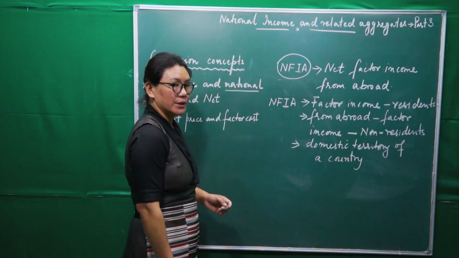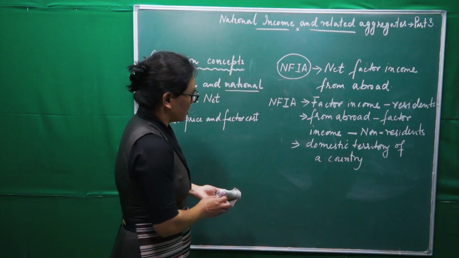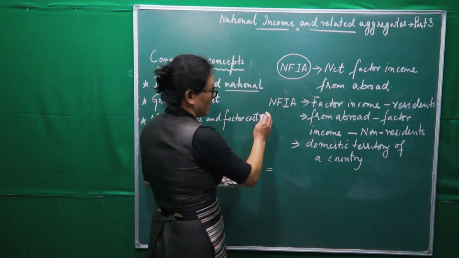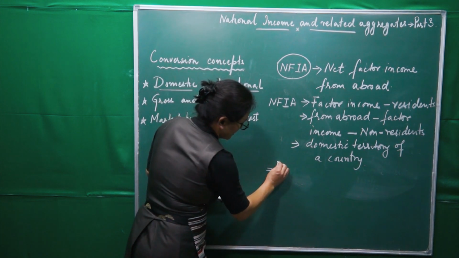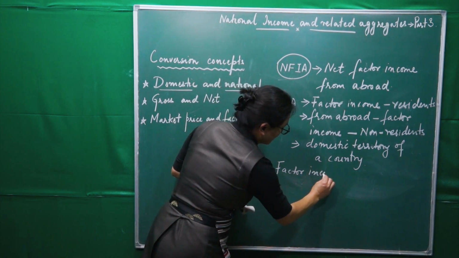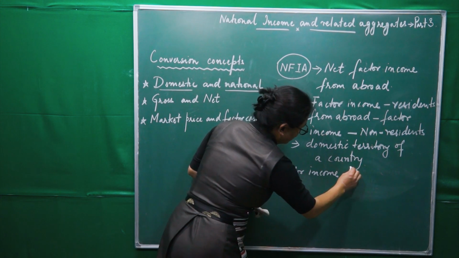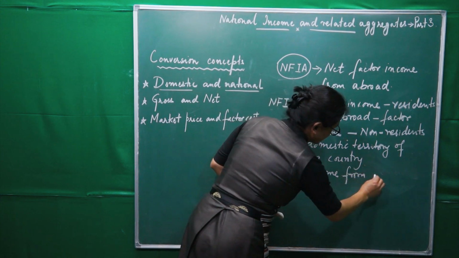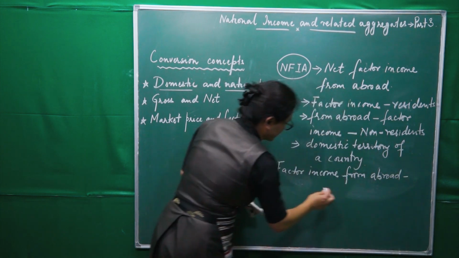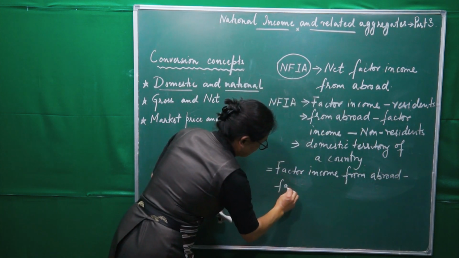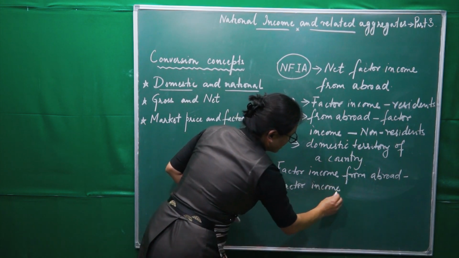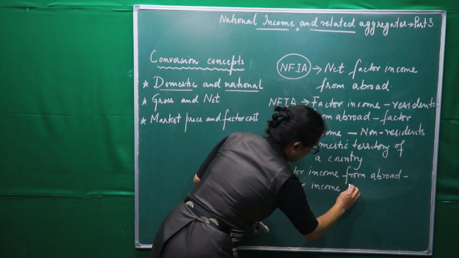Is that clear? Or we will write like this. This one is the difference between factor income from abroad, which is earned from abroad, minus factor income which is paid to abroad.